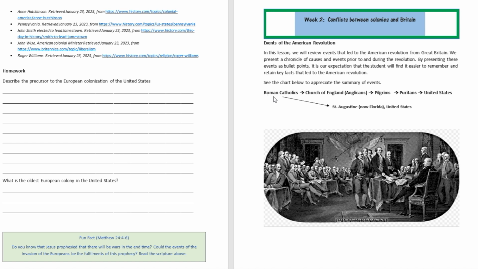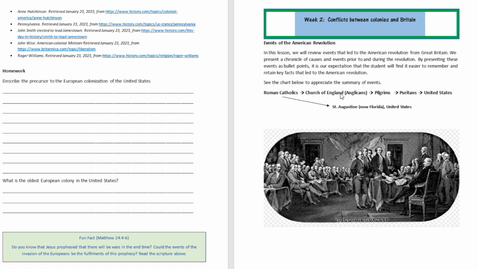The chart starts with the Roman Catholics, who are from Rome in Italy in Europe. They were the most powerful religious organization back in those days, and they are still very powerful in the 21st century as well. But they had certain practices which members of their congregation didn't really like. Because of that, the Church of England came to be. They split from the Roman Catholics, went to England, and formed the Anglican denomination.